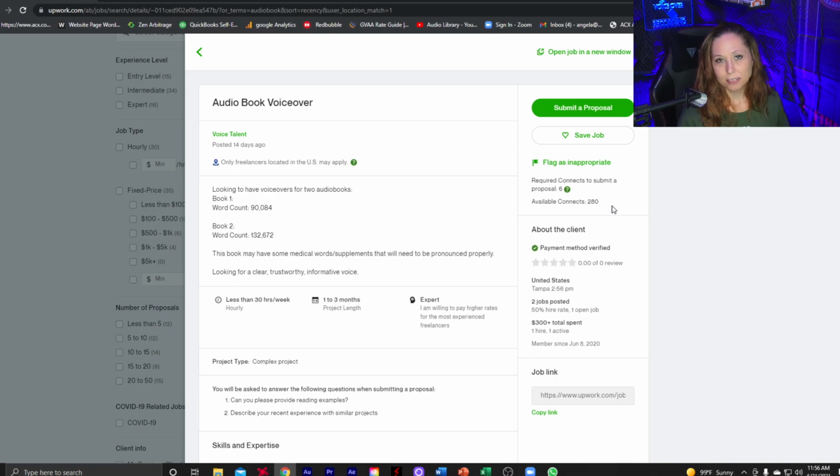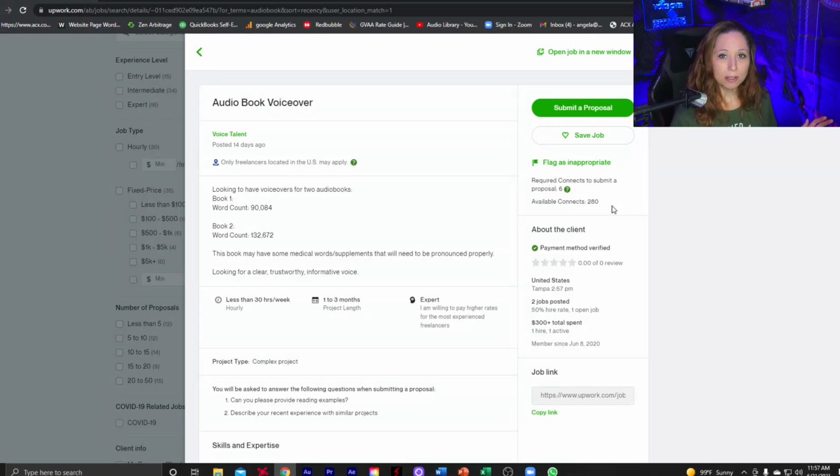And connects are like bid tokens, more or less. As a standard member of Upwork on the free level, you get a certain number of connects to start out with to submit proposals. And after you run out, you have to buy each token or connect on a per basis. So each connect would cost you like 15 cents per connect.